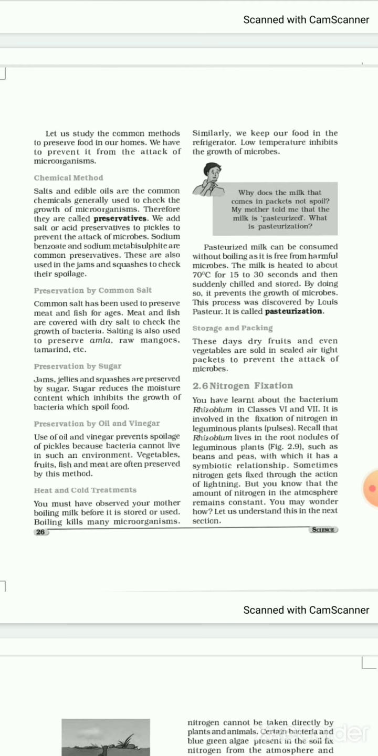Next is preservation by the sugar. Jams, jellies, squash are preserved by sugar. Sugar reduces the moisture content, which inhibits the growth of the bacteria which spoils food.